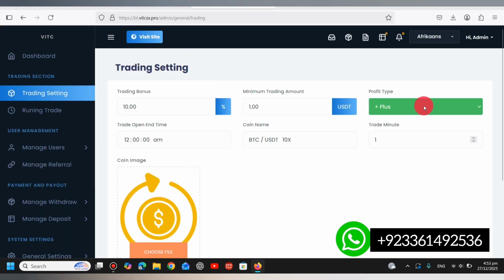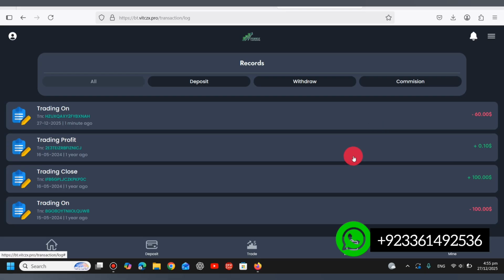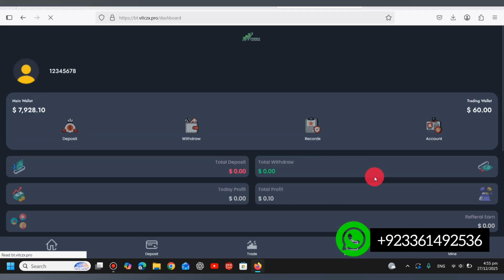Here are the profit types. So the trade will go absolutely 100% up because I have selected this profit type as plus. So now we will go to the trading wallet again. We will wait for it. So viewers, here you can see all the records of your website, and now we will go to the mine